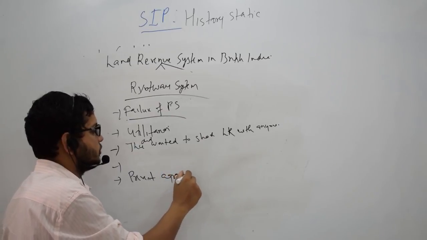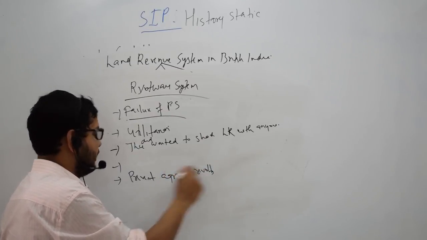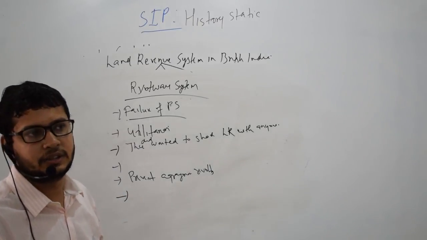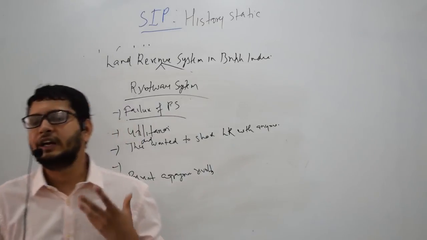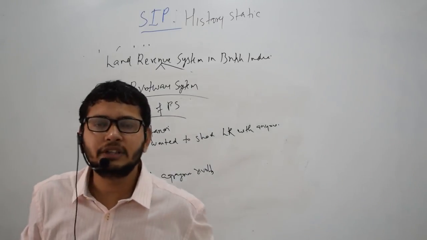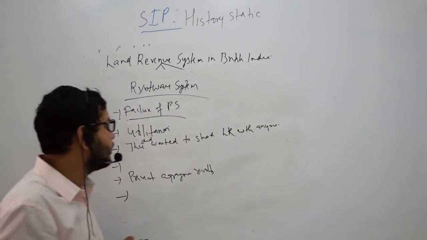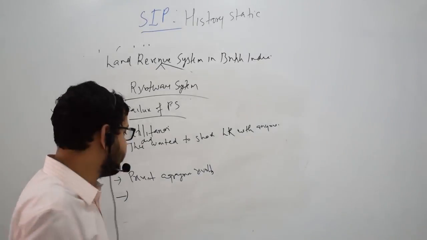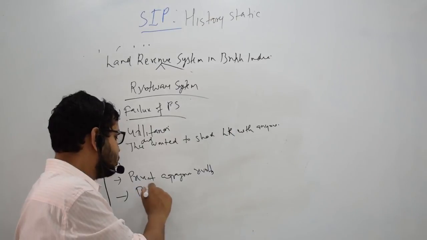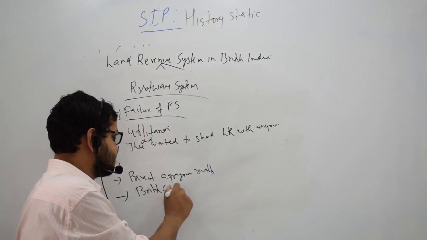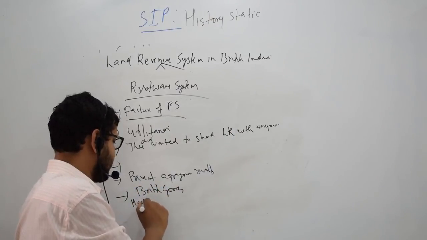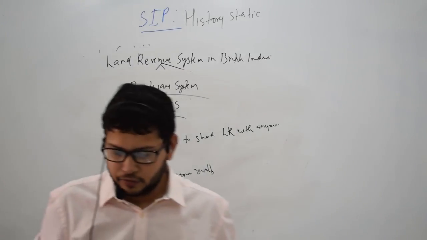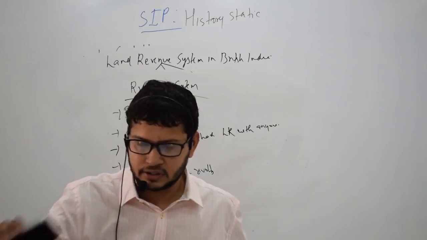And sixthly, they thought that since this system is more liberal, it would increase the income of the farmers and therefore these areas would become a market for British goods. So what were the features of the Rotwari system?